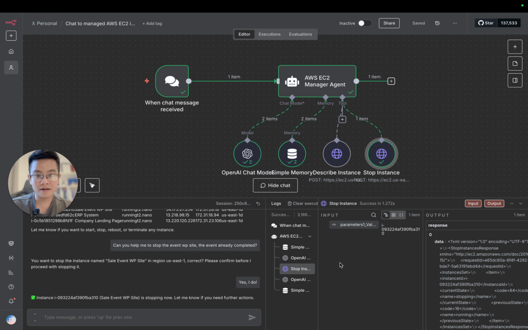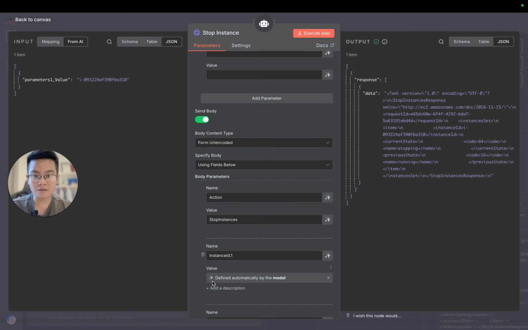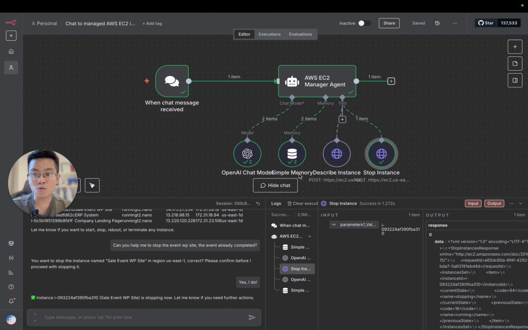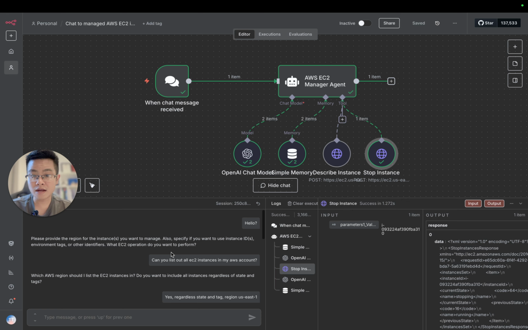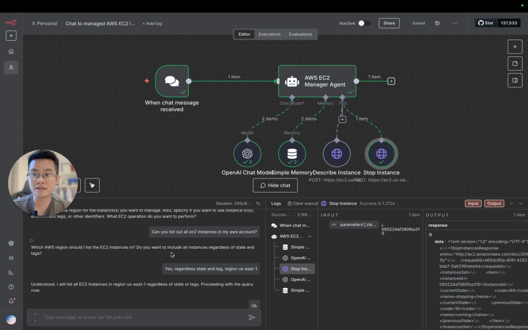And the second thing is that because we configured it to allow the model to define and pass the value to the tool, it gets the information from its memory and passes it along as a parameter, and we don't even need to tell it. You can see that all the time, what I tell it is just human-to-human chat.